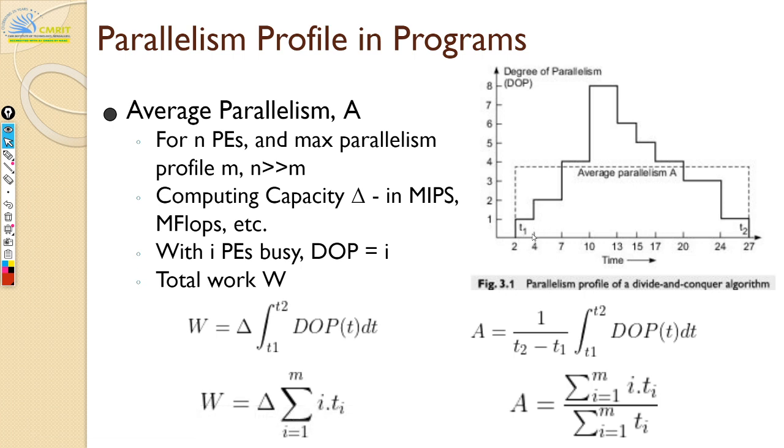At this given instant of time, this is your particular time interval. In this, what's the maximum degree of parallelism you have? Here it is only one, and here you have two. Then at this point you have some eight or something, right? You can use all eight parallelly. So you have a profile. This is your parallelism profile that we saw. Now if you take an average of all these individual rectangles or bars, you will get your average parallelism. Hope that is clear.